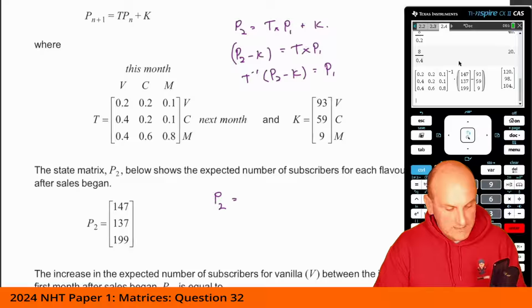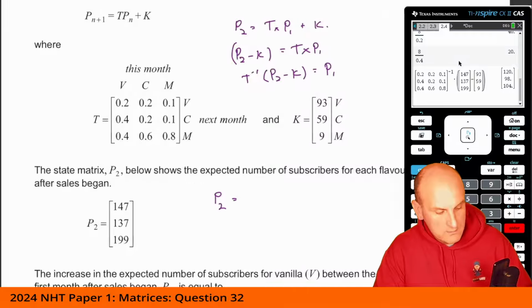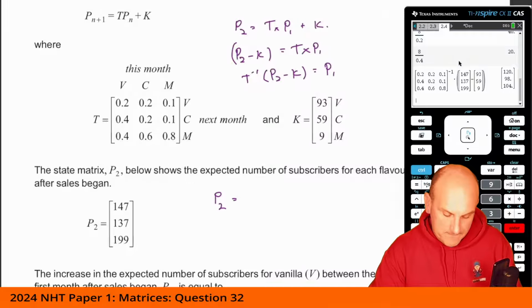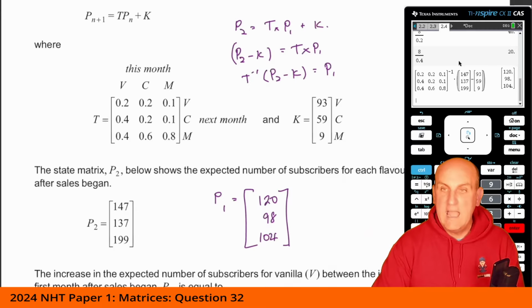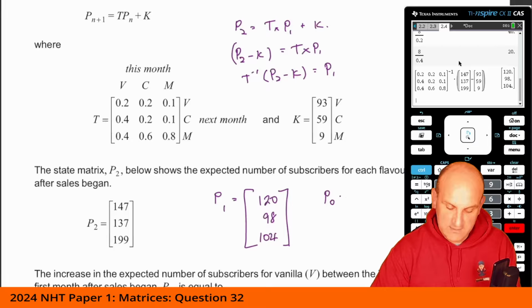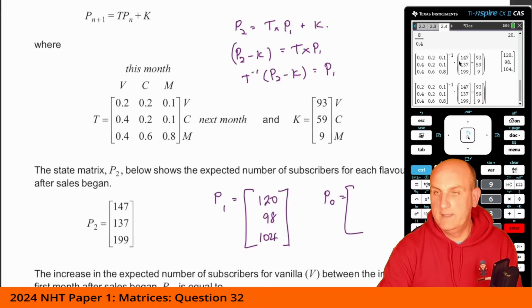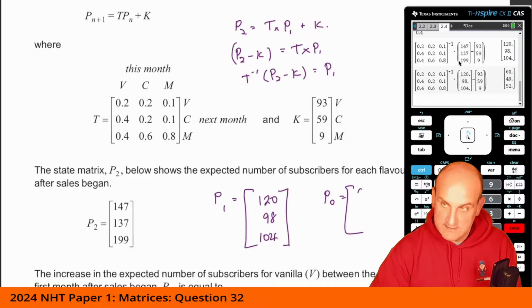So that's my value of P2, which should be 120, 98, and 104. Sorry, that's my value of P1. And we can repeat the same process to get my value of P0. Now I'm just going to go up and copy that down. And rather than have this value here, which is my P2, I'm just going to copy that into there and then hit enter. And that's going to give me 60, 49, and 52.